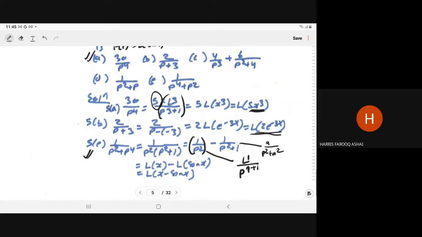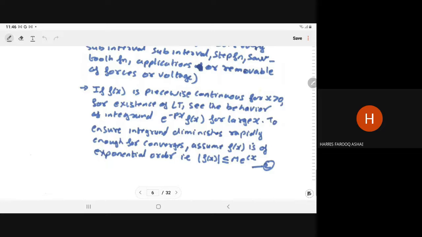So clear? Or any doubt? So in both ways, we have seen how to write the Laplace transform. Any doubt?